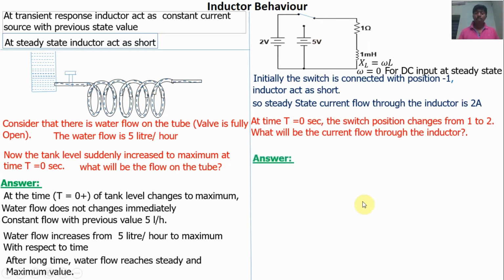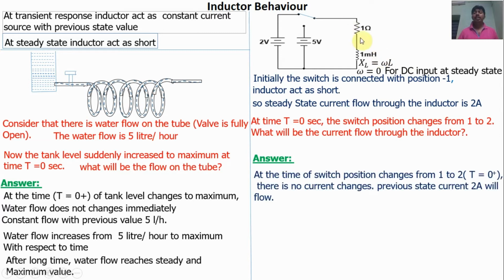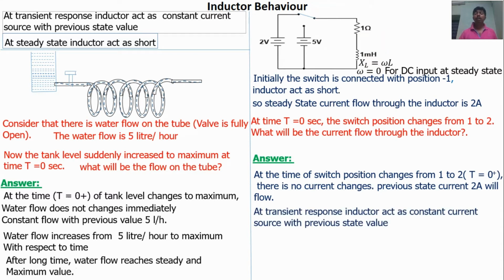At the time of switch change, what will be the current flow through the inductor? The time of switch change means transient response. At the time of transient response, the inductor acts as a constant current source. The current flow does not change. The current flow is constant with the previous state value. The previous state value is 2 amps. So at transient condition, the current flow through the inductor is 2 amps.